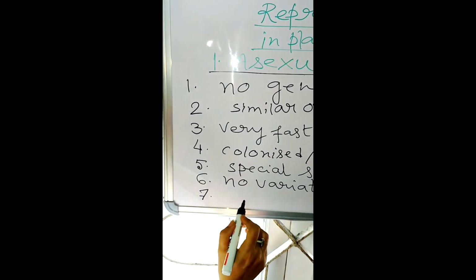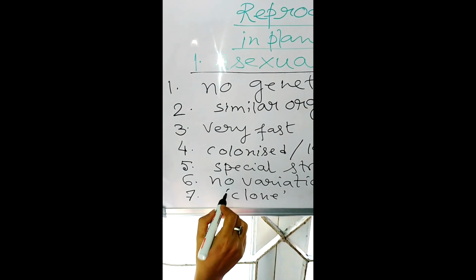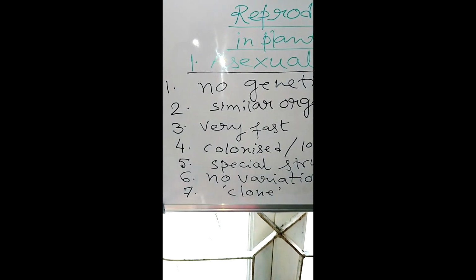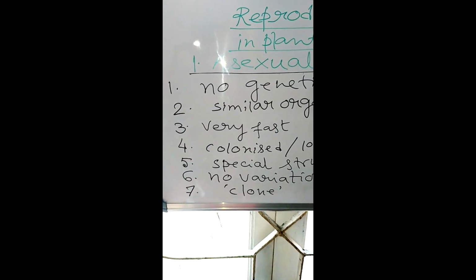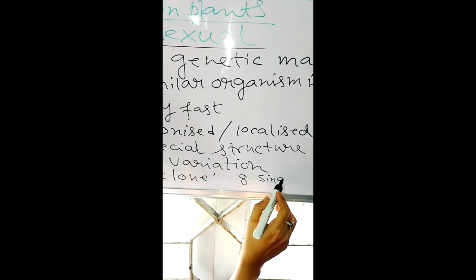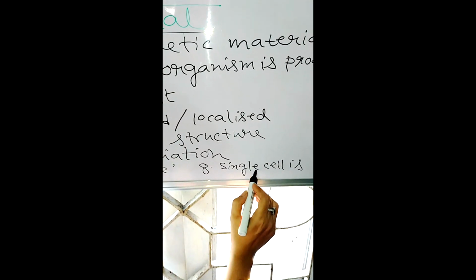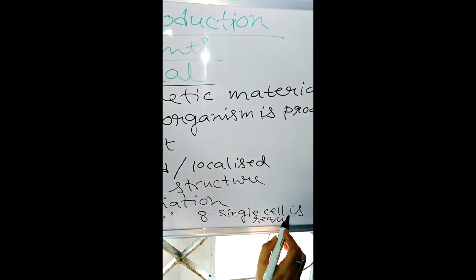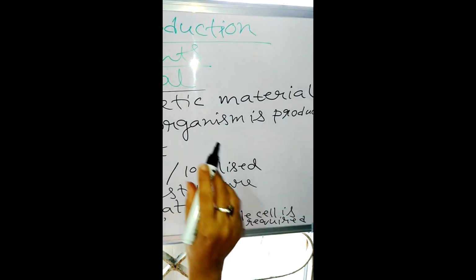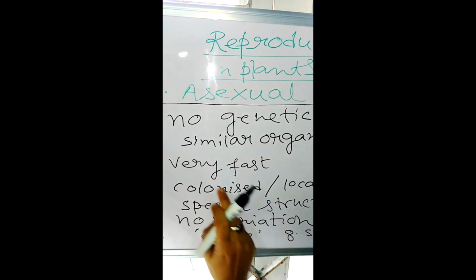And number 7, the term clone is applicable here because the individual is produced by asexual is totally similar like its parent. And number 8, single cell is required. So in asexual reproduction, you have to keep in your mind these 8 points.